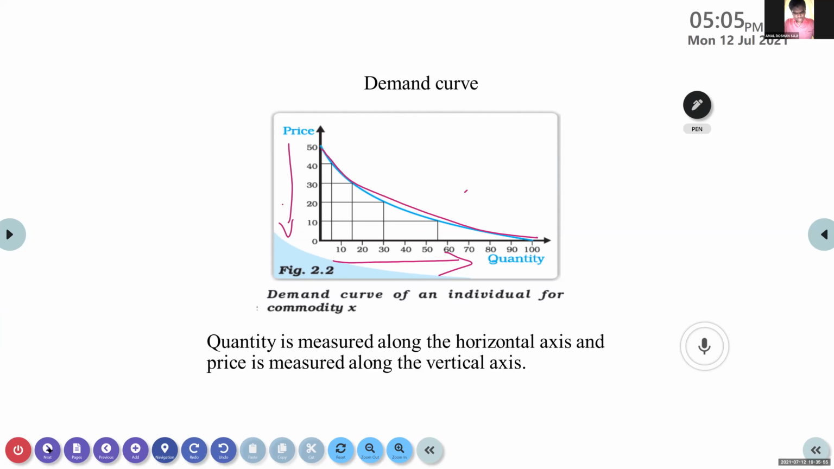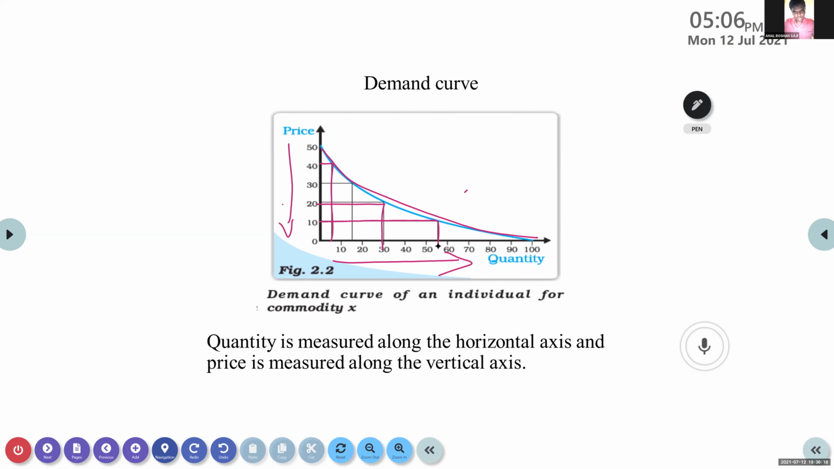Just see the graph, the law of demand curve, how it works. Otherwise, if you're getting confused, keep it in your mind that as the price is very high, the quantity demanded will be very less. As the price is reducing, the quantity demanded will be more. Here at 10 rupees, the quantity is going on increasing.